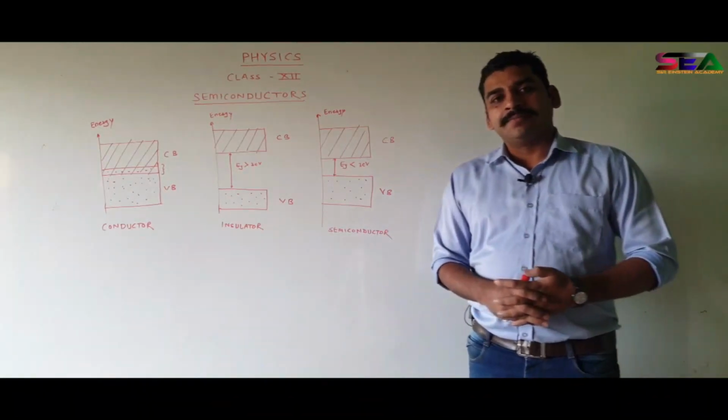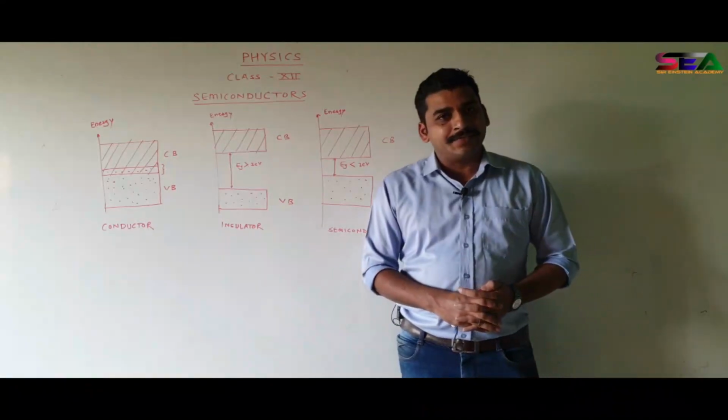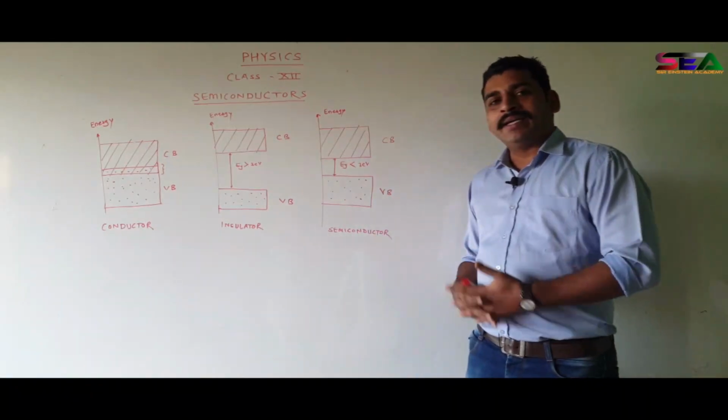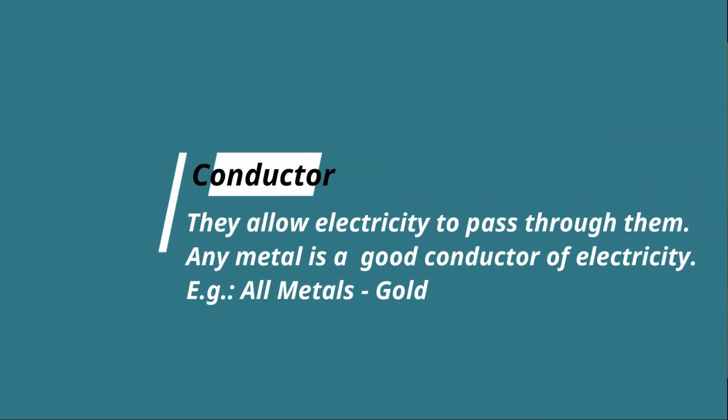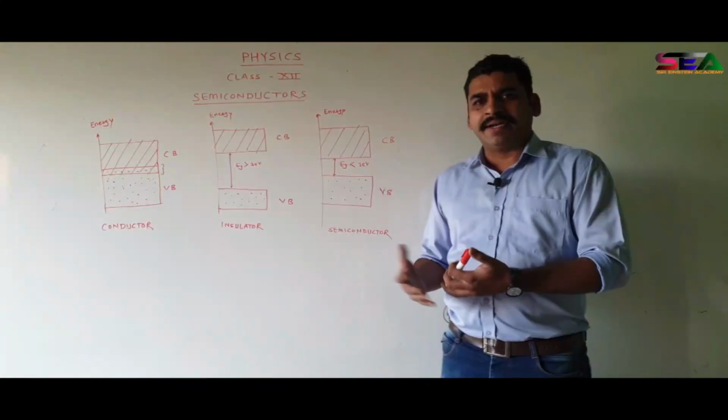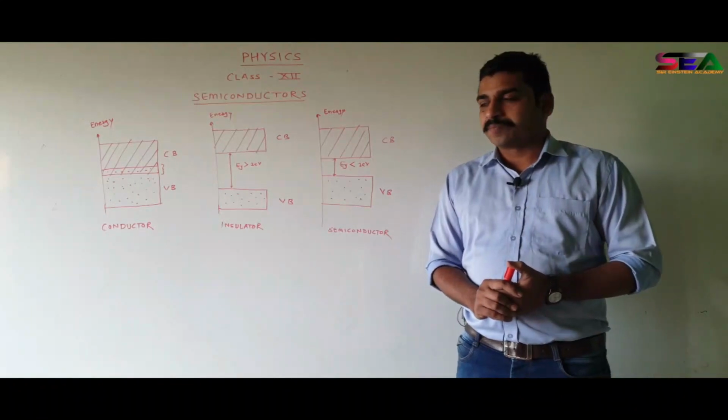You all know some materials which are called conductors as well as insulators. Normally conductors, all the metals, they are conductors. Why are they called conductors? Because they allow the electricity to pass through them. For example, copper, gold or any metal, it is a good conductor of electricity.